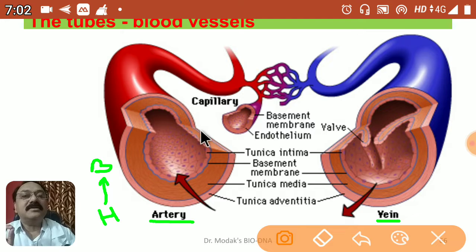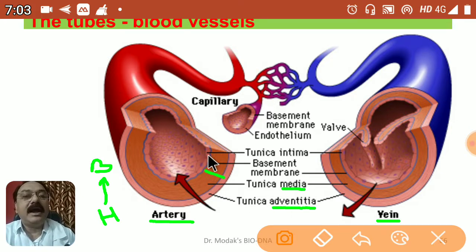Regarding structure, you can see that the wall of the artery is made up of three layers. The outermost layer is tunica adventitia. The middle one, from here to here, is tunica media. Why is it called media? Because it is the middle. And then the internal single layer is called tunica intima. The most important feature of the artery is this middle layer. It is very thick and muscular, made up of circular muscles, and therefore the wall is thick.